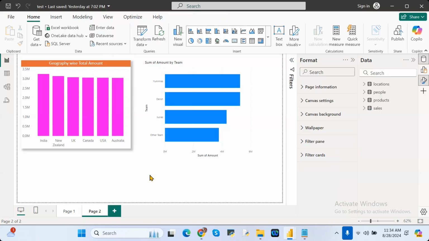See here, I created all this. Previously something was there. Now the proper shape of the visual is coming, right?